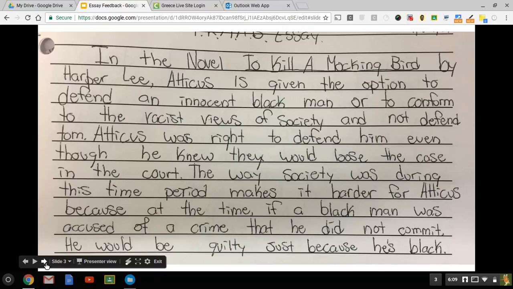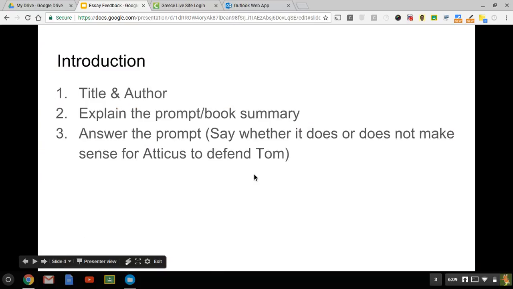Those are 3 options for how to do your introduction. And now what I want you to do is take a look at your introduction and see if you have some of these basic things. Do you have the title and author in there? Have you either explained the prompt, the situation that Atticus is facing, or at least given a book summary so that people know what's going on? And have you clearly answered the prompt? Have you said whether it does or does not make sense for Atticus to defend Tom?